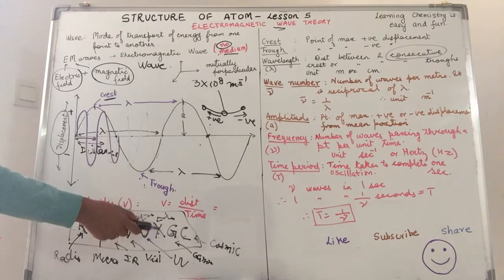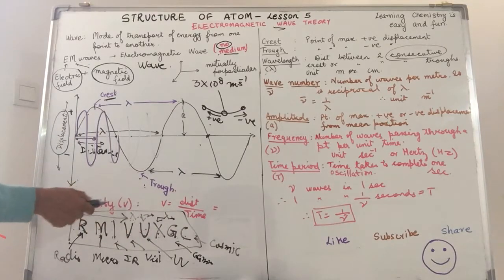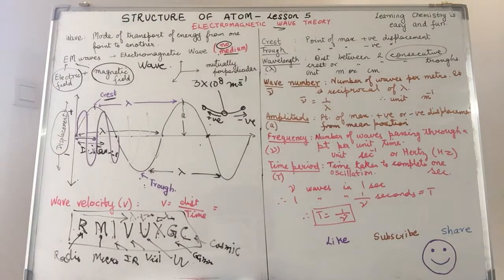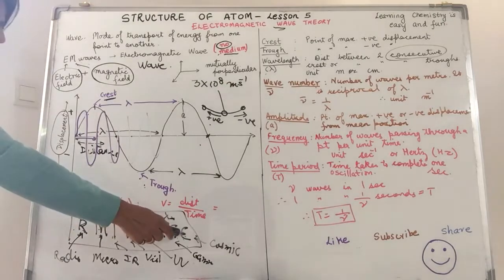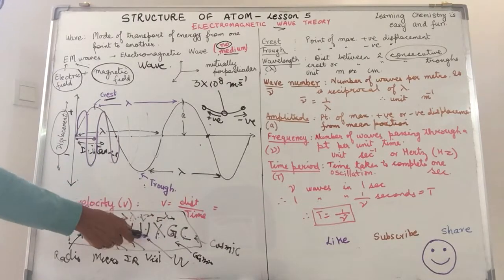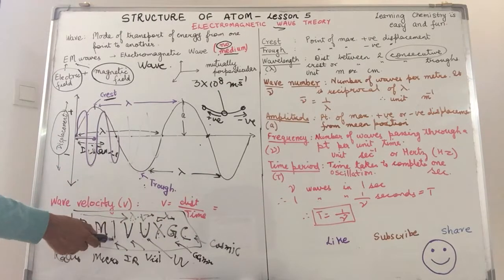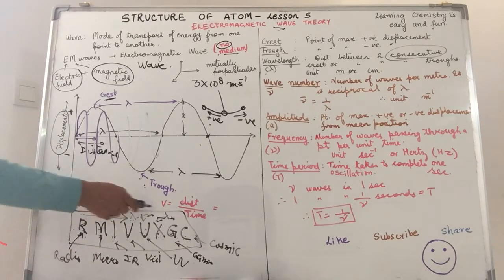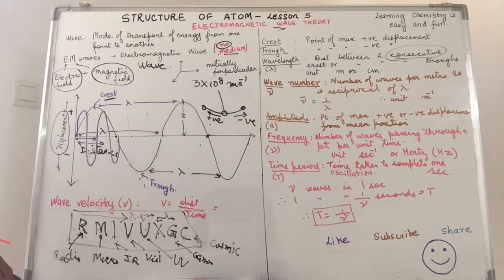If you are asked to state it in the form of decreasing frequency, then how will you state it? Can you make a guess? Probably write it down and see if your answer tallies. I'm talking about decreasing frequency. Yes, it will be the reverse. C, G, X, U, V, I, M, R, because we're talking about decreasing frequency. We're not talking about increasing frequency.